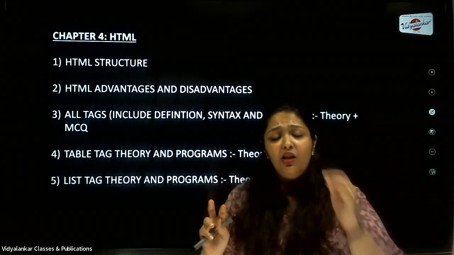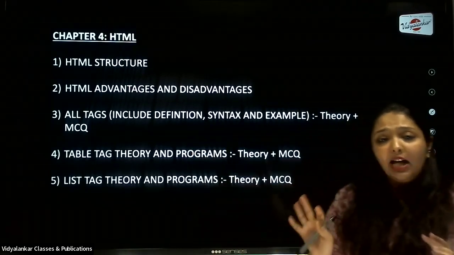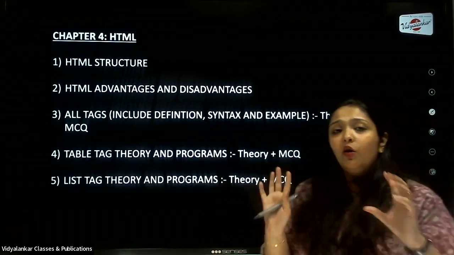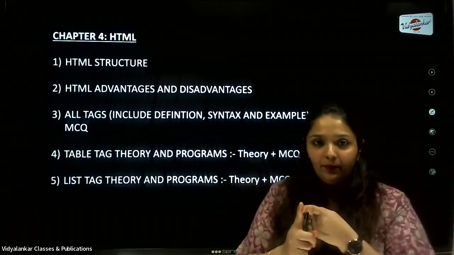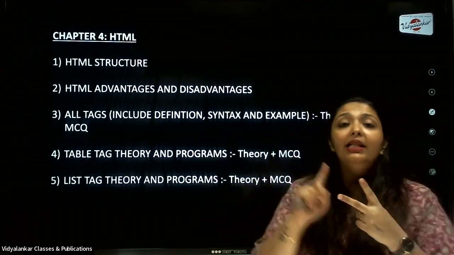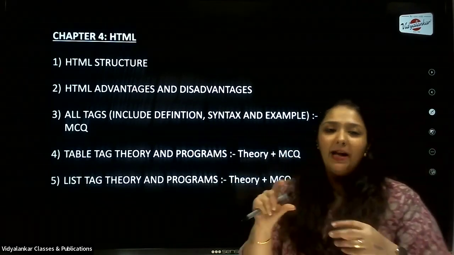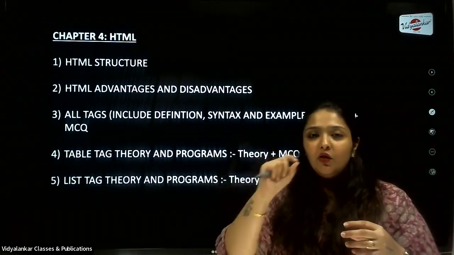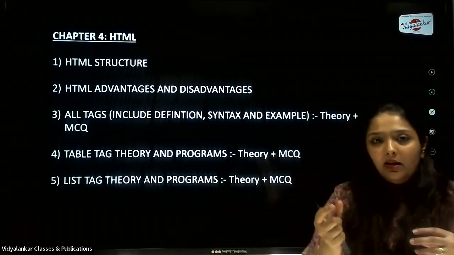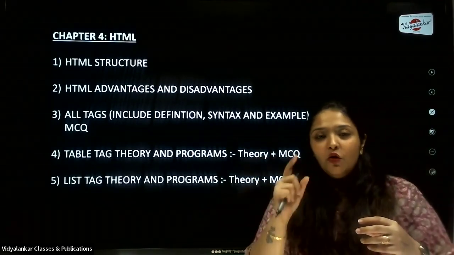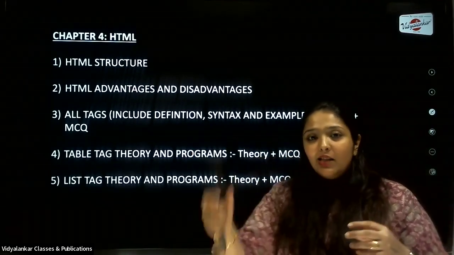You have many tags in HTML. So how do you write the theory for those tags? Now, for these tags, you are required to first define. Then you're required to write the syntax. How do you write the tag? And then finally give an example, a very small example you can give. So I'll take an example of, say, your P tag. That is your paragraph tag. So P tag stands for paragraph.